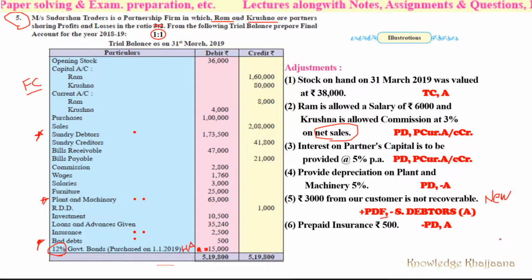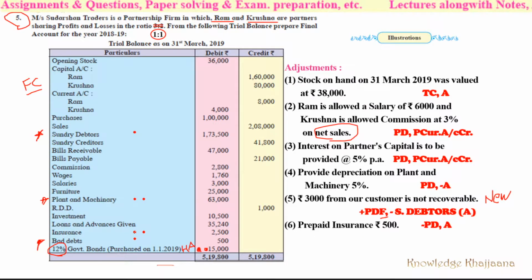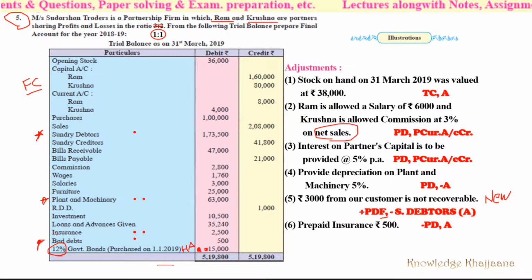Then prepaid insurance is rupees 500. Prepaid means what? Paid in advance, which was not due for this year. So if there is prepaid insurance, you have to deduct that much amount, which was not due for this year, from the profit and loss account debit side, from the insurance which you have paid. So make one mark, and that much amount you have to record as an asset for the time being. So there would be two recordings for this. So make two marks against insurance.